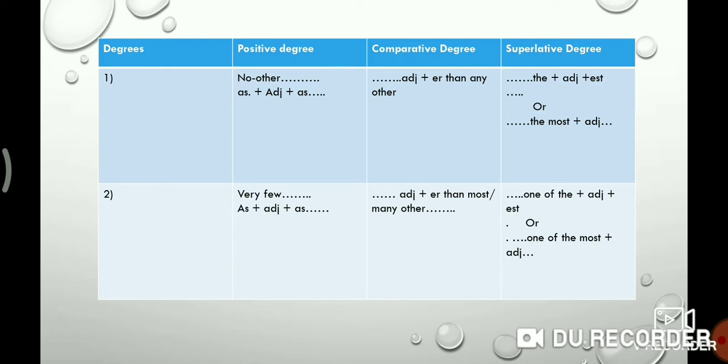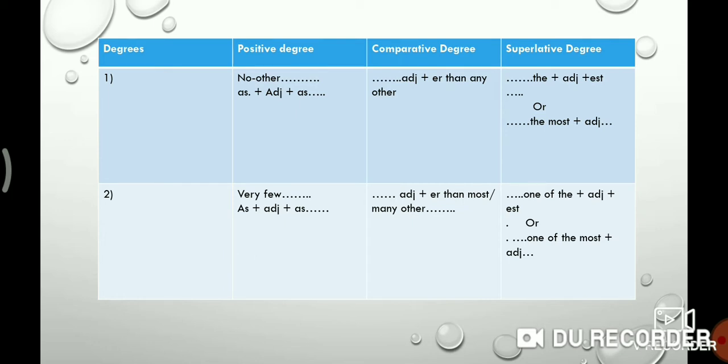And if the structure is one of the plus adjective plus est, then you must use adjective plus er than most or many other in comparative degree, and you start positive degree with very few. This chart is very important for you. If you learn this chart by heart, then you will solve any question on degrees of comparison.